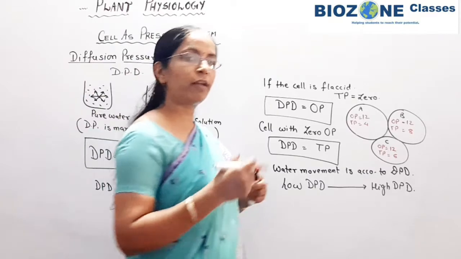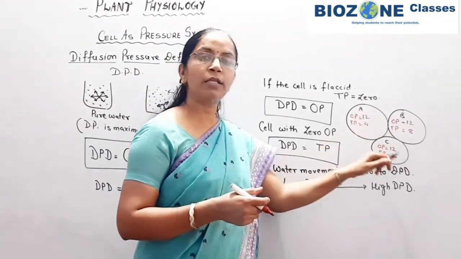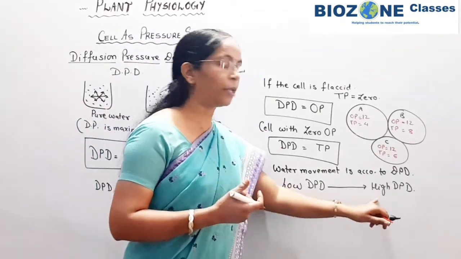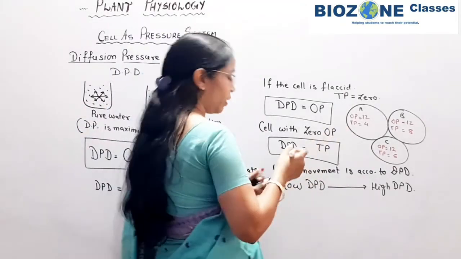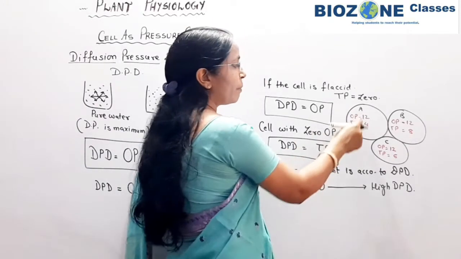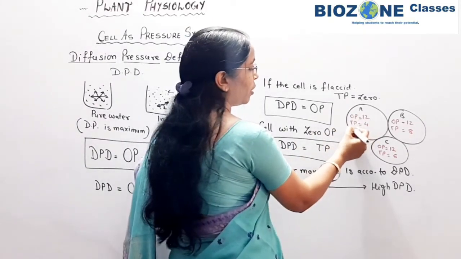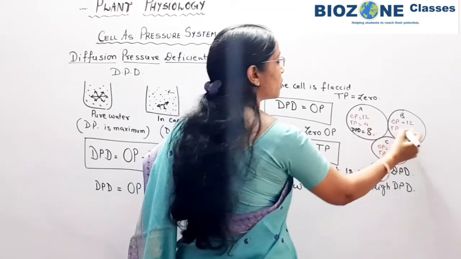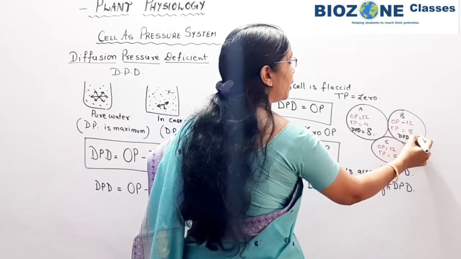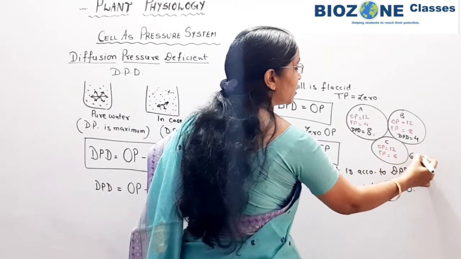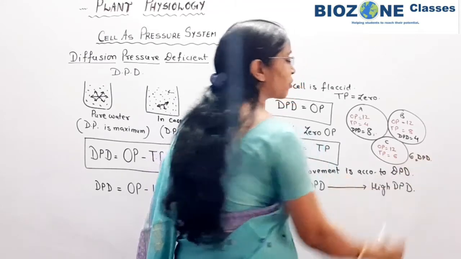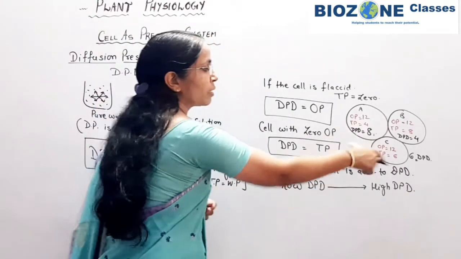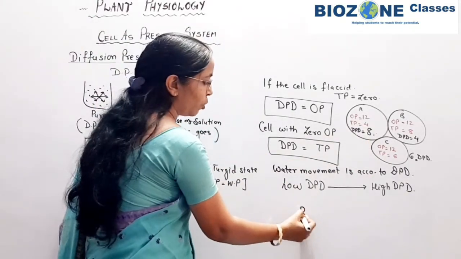So when we study the movement of water in such conditions, remember this concept: low DPD to high DPD. If we obtain the DPD for these cells, OP minus TP, then for cell A the DPD is 8. For the second cell, the DPD is 4. And here the DPD is 6 atmospheric pressure. Now how does the movement take place? Among these 3 cells, the B cell has the lowest DPD.